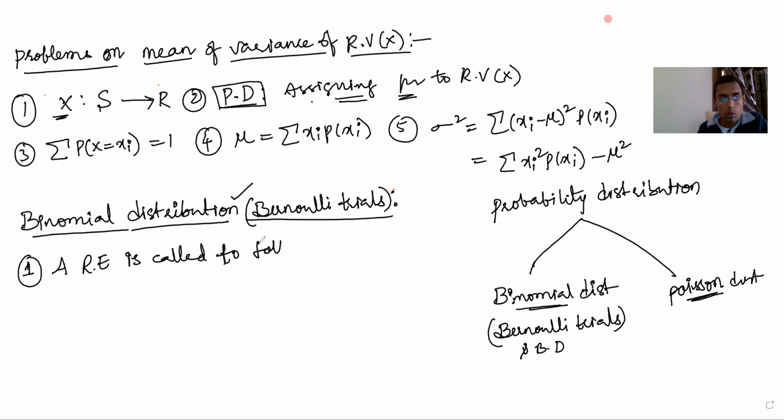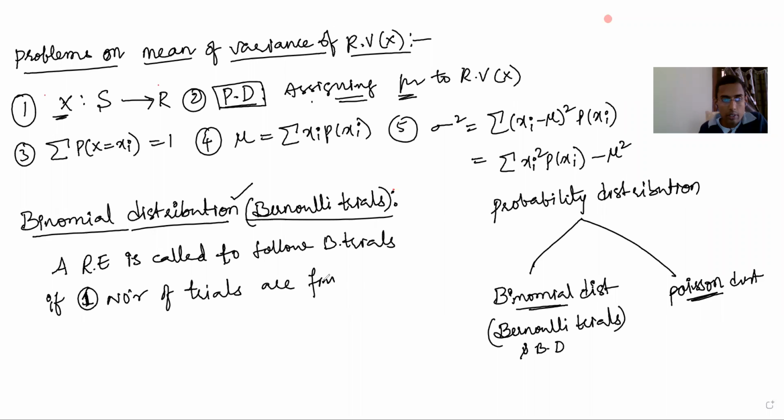Number one condition: the number of trials is finite. What is a trial here? If a random experiment has only one trial, then you can call that trial a random experiment.